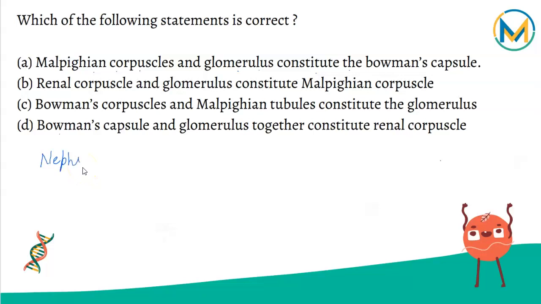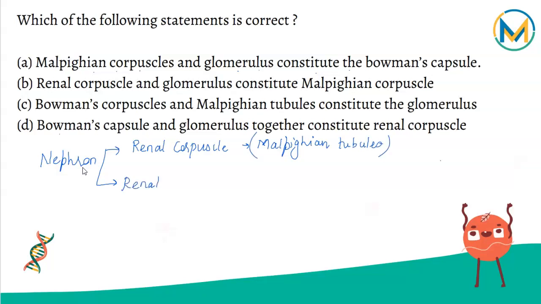The nephron is divided into two parts. The first one is called the renal corpuscle, also called the Malpighian tubule, or you can call it the Malpighian corpuscle. That's the other name for it. And second we have the renal tubule, which is all the other tube-like part. The renal corpuscle consists of the glomerulus and the Bowman's capsule, the cup-shaped organ present there.